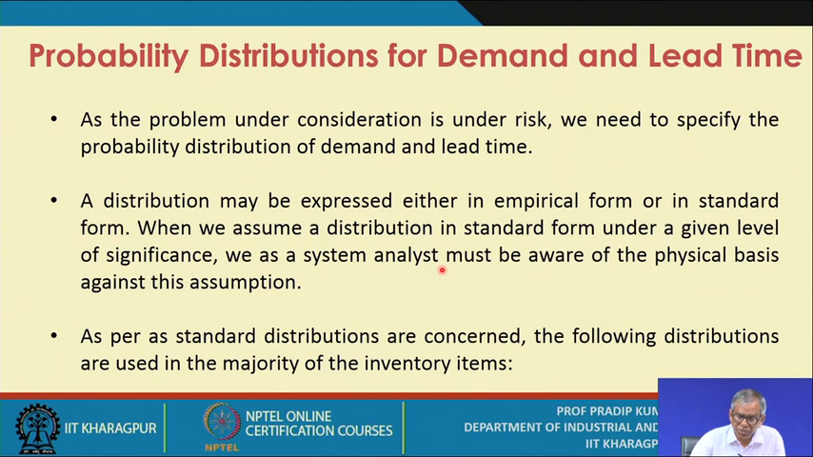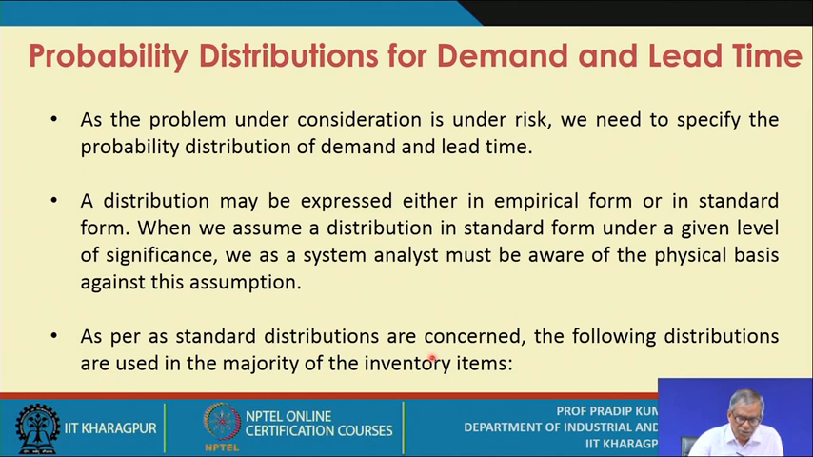We, as system analysts, must be aware of the physical basis for this assumption. This is very, very important, because for any distribution you assume, there must be a physical basis. That means first you observe the physical basis and the physical system related to a particular random variable, and then you can show that, in all likelihood, a particular random variable may be assumed to be normal or exponential, or etc. There are many kinds of distributions you may assume.